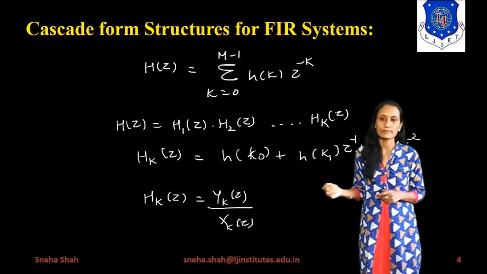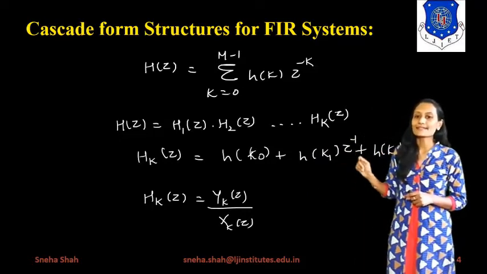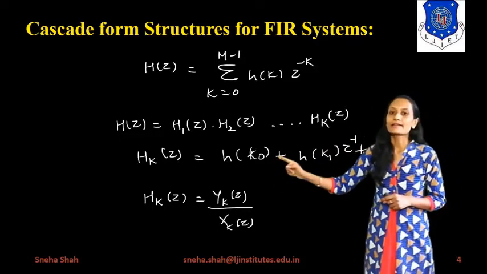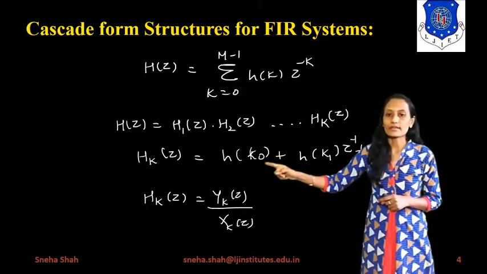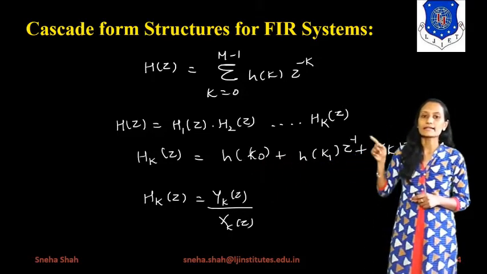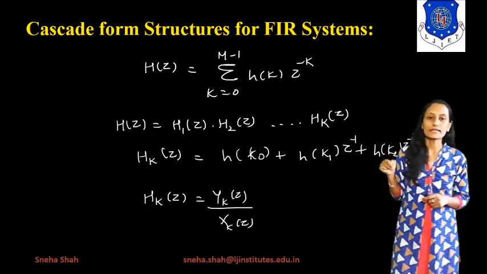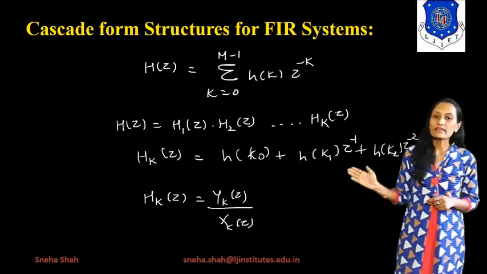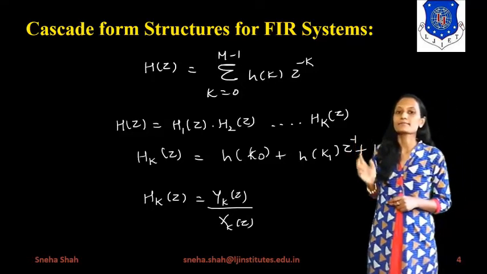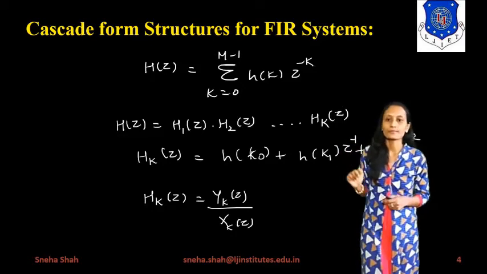Now, if we represent Hk of z, it will be represented as h of k0 plus h of k1 z inverse plus h of k2 z to the power minus 2, if I am taking a system with a delay of 2.